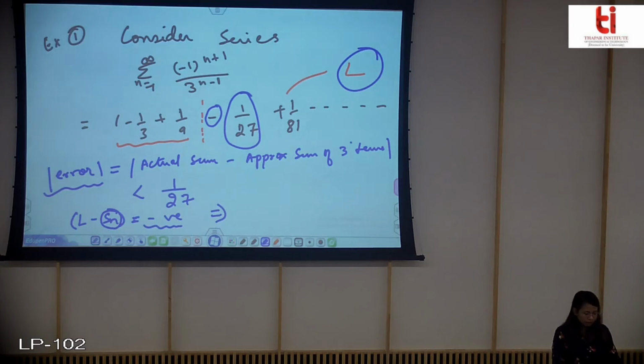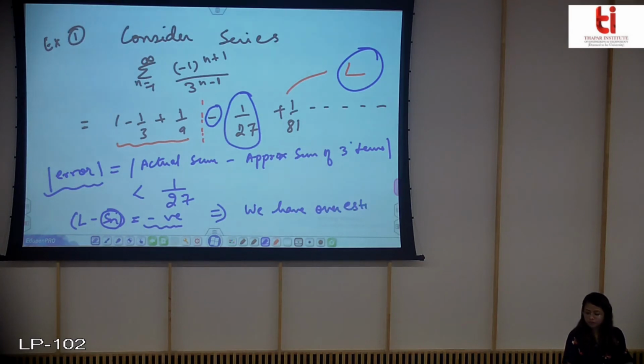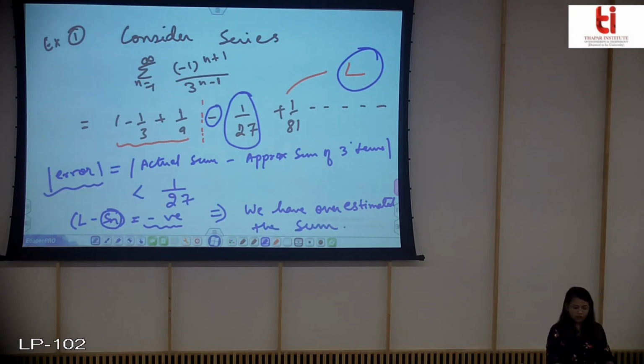So this implies that we have overestimated the actual sum.